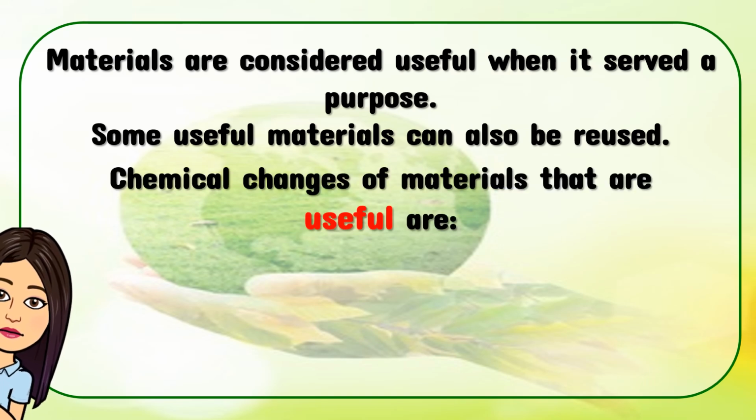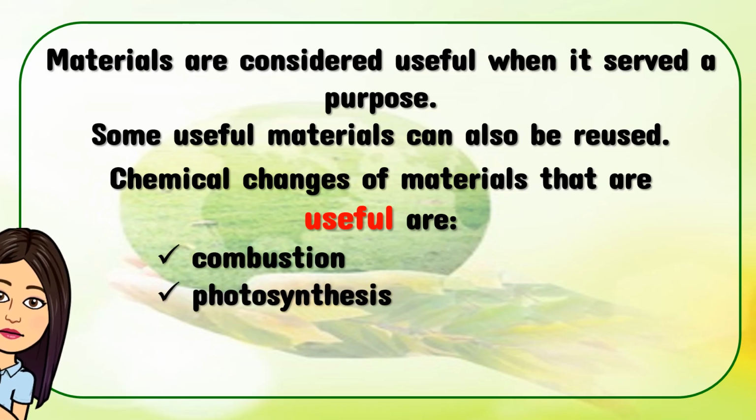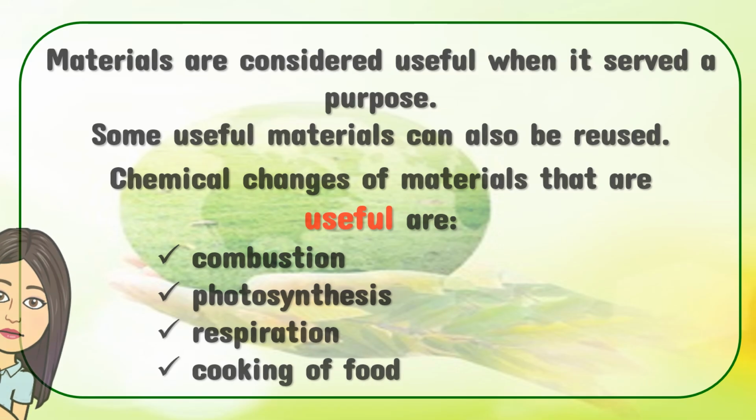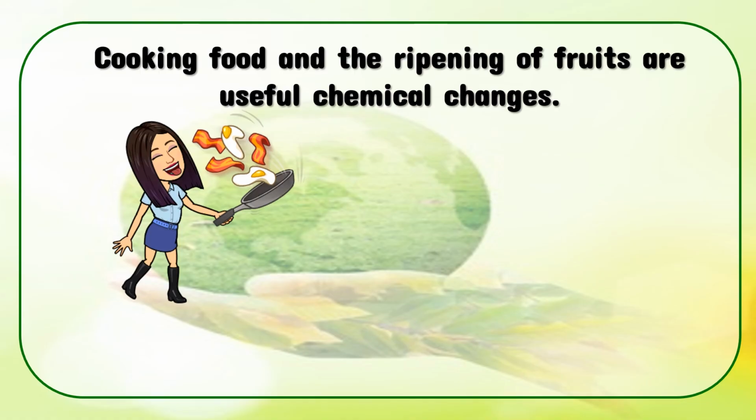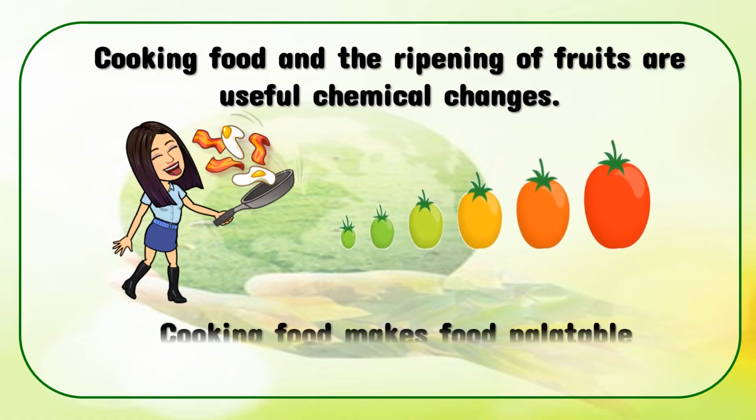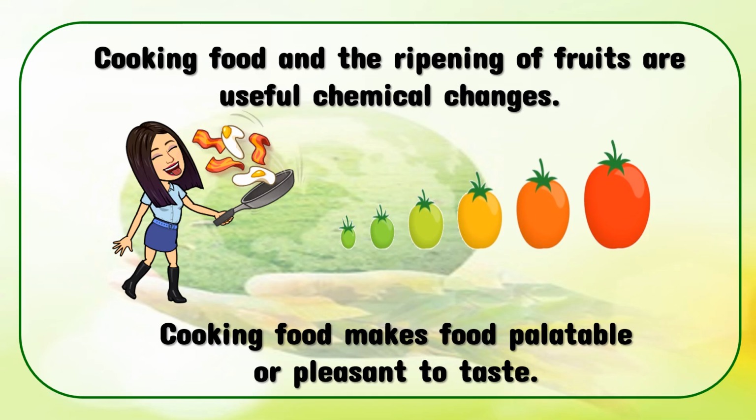Chemical changes of materials that are useful are combustion, photosynthesis, respiration, and cooking of food. Cooking food and the ripening of fruits are useful chemical changes. Cooking food makes food palatable, or pleasant to taste.